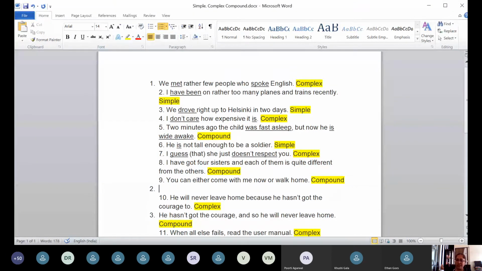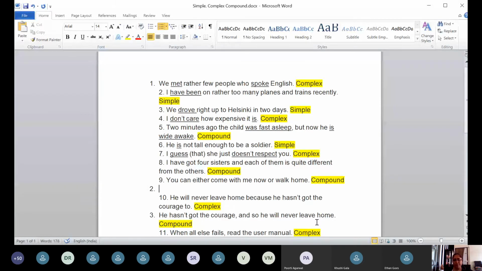Okay, let us try changing it into complex. Make it complex. Convert one clause into a subordinate clause. Hello, ma'am. Yes. Can it be, you can either come home or else walk home? But that is the same sentence, na? Convert it into a complex.